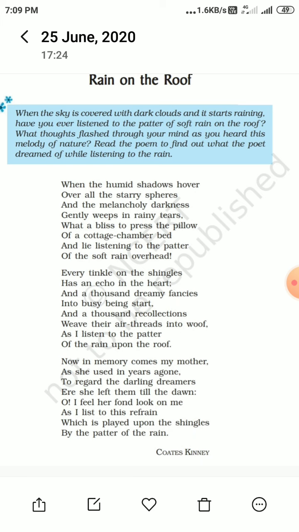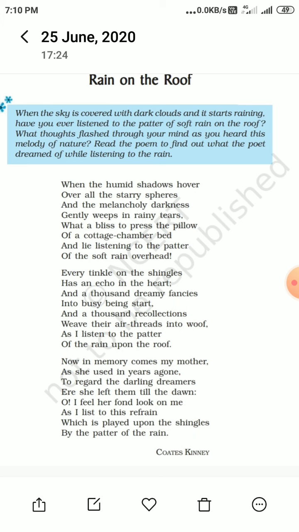Now I am coming to the second stanza, but I am not going to give you the examples from the stanza. You will find them yourself. I am telling you which poetic devices have been used in the second stanza. Alliteration is here, onomatopoeia is here, personification is here, and transferred epithet is also here in stanza 2. I am again repeating: alliteration, onomatopoeia, personification, and transferred epithet is also here.